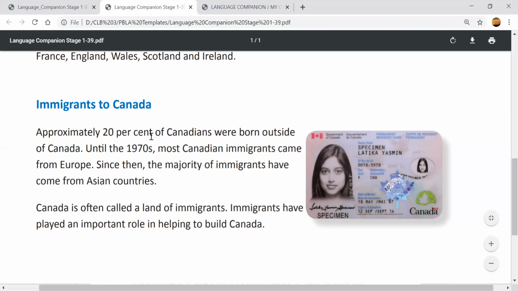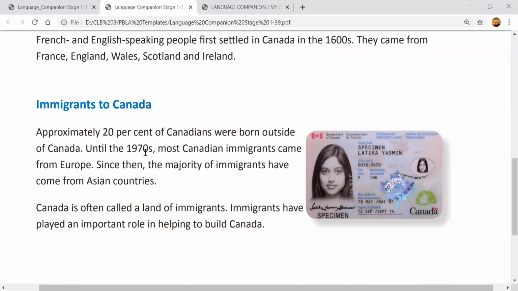20% out of 100%, okay? 20% of Canadians are not born in Canada, they are born outside Canada. Until the 1970s, most Canadian immigrants came from Europe. So long ago, before the 1970s, the people that came to Canada mostly were from Europe, right?